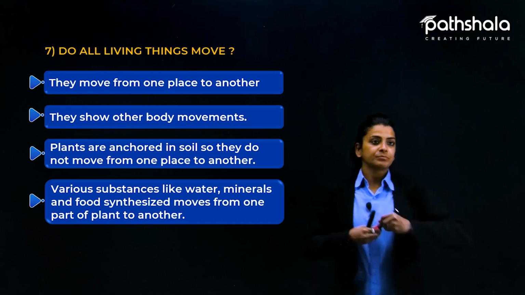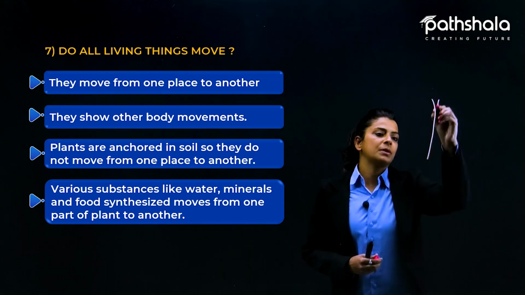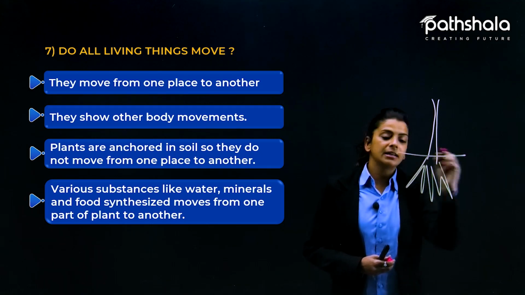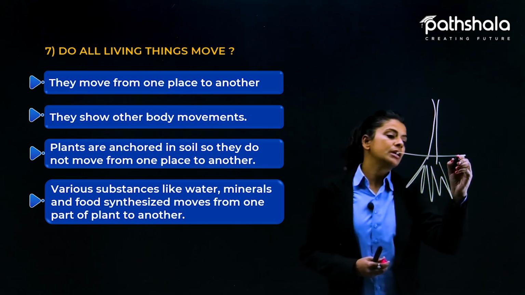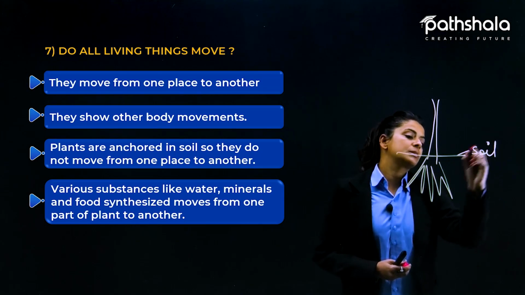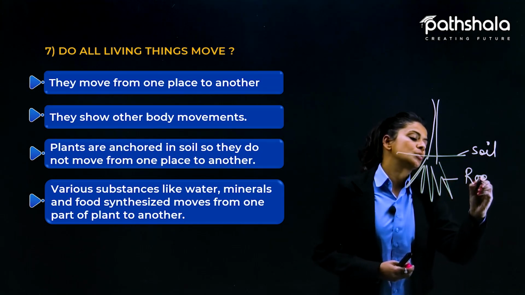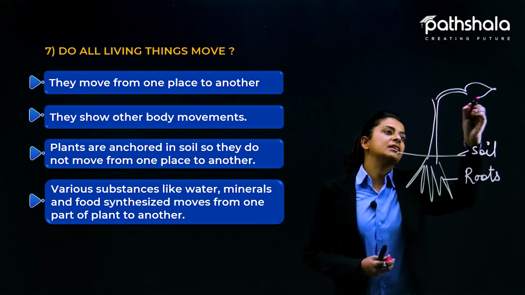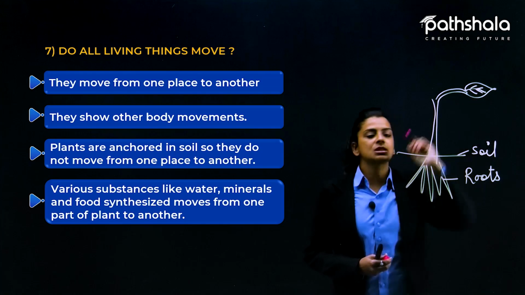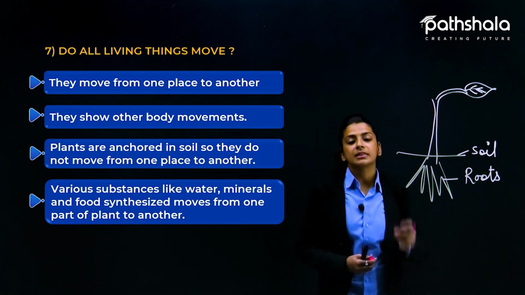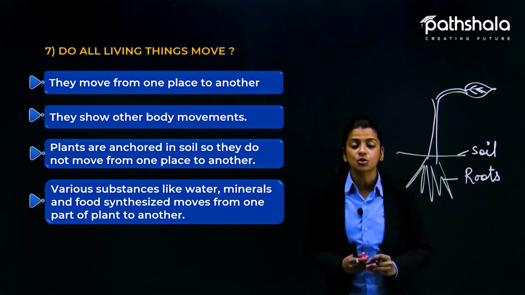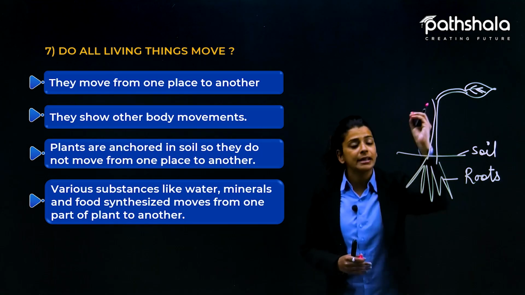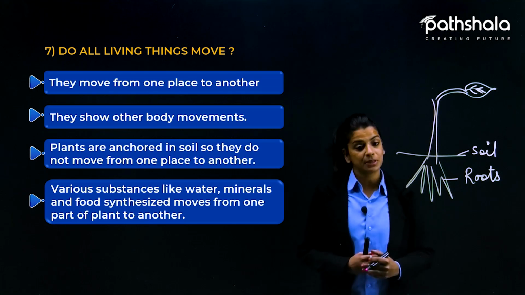See, here I am drawing the picture of a plant. These are the roots of the plant that I have drawn, and it is inside the soil. It is the soil that is depicted here, and these are the roots. Apart from that, I have drawn the stem and leaves. This is just to show the example of the various substances we are talking about: water, minerals and food, which is synthesized inside the plant, move from one place to another.